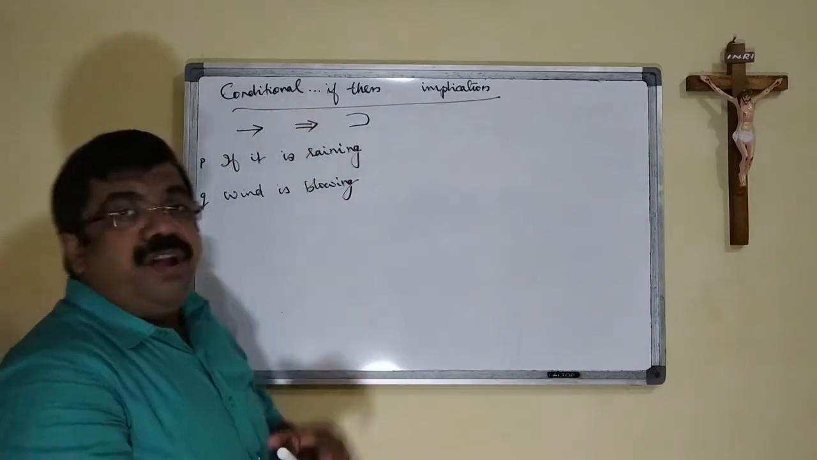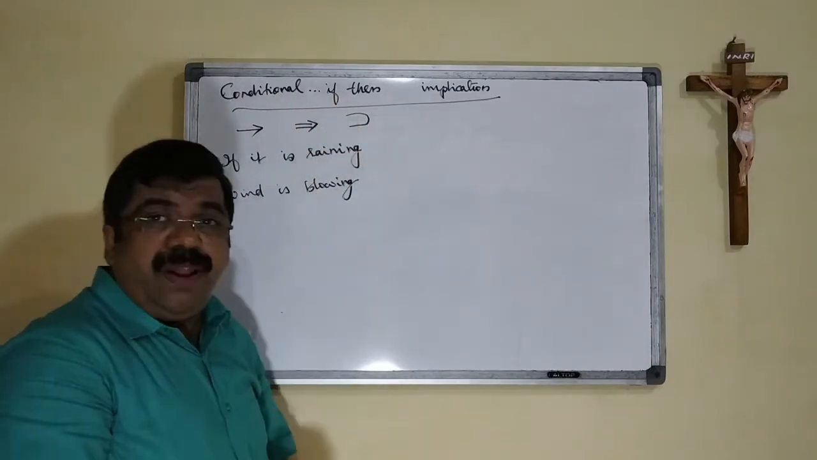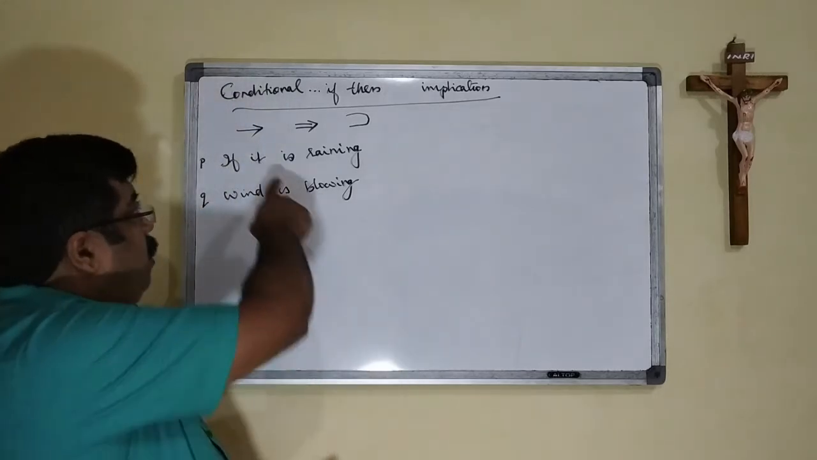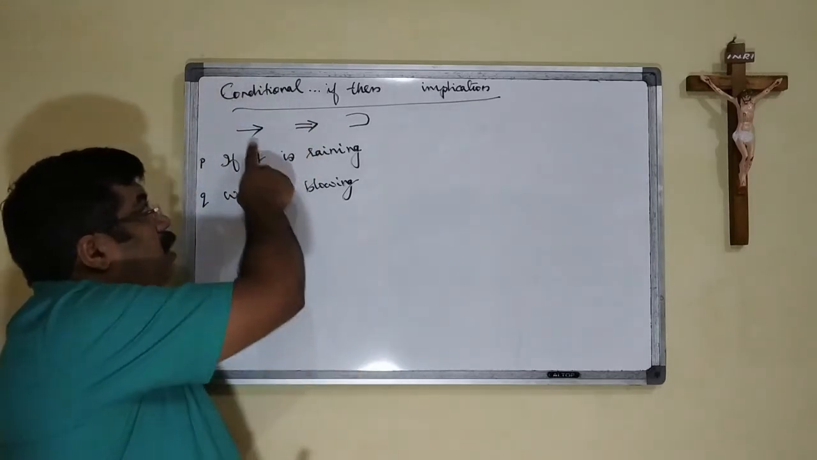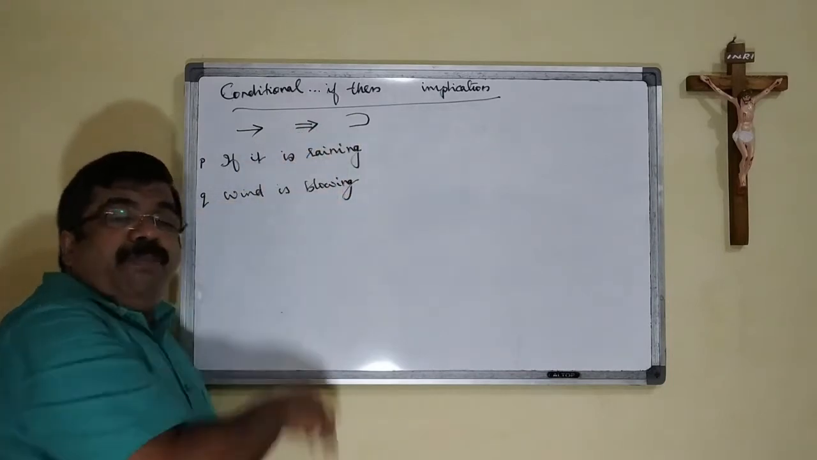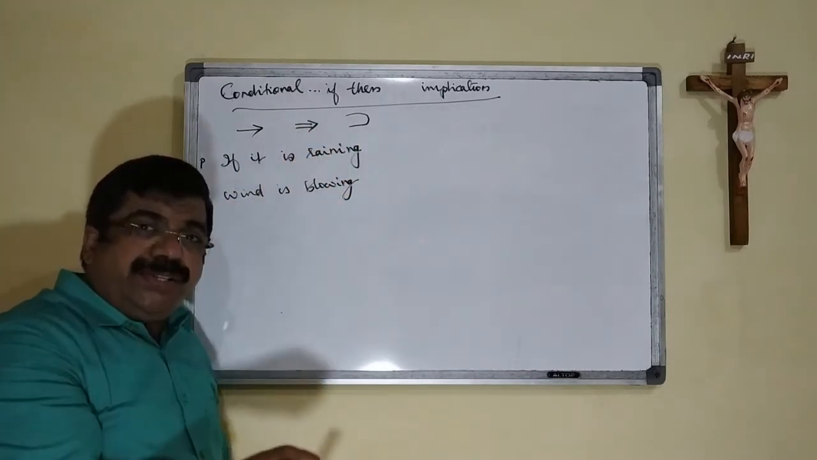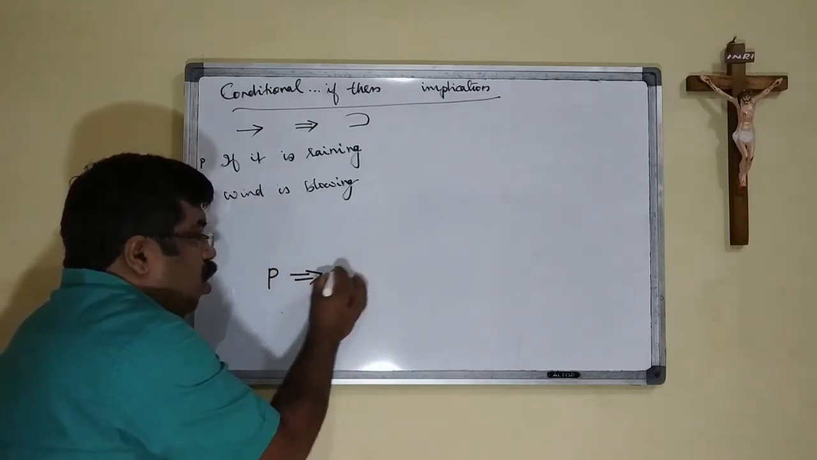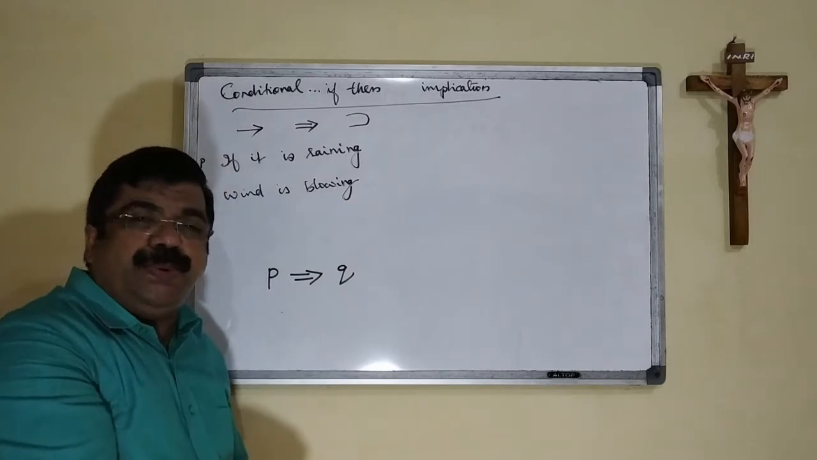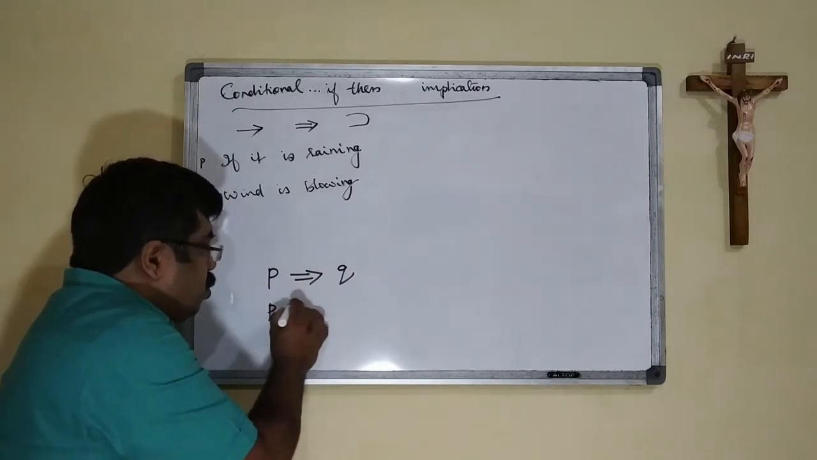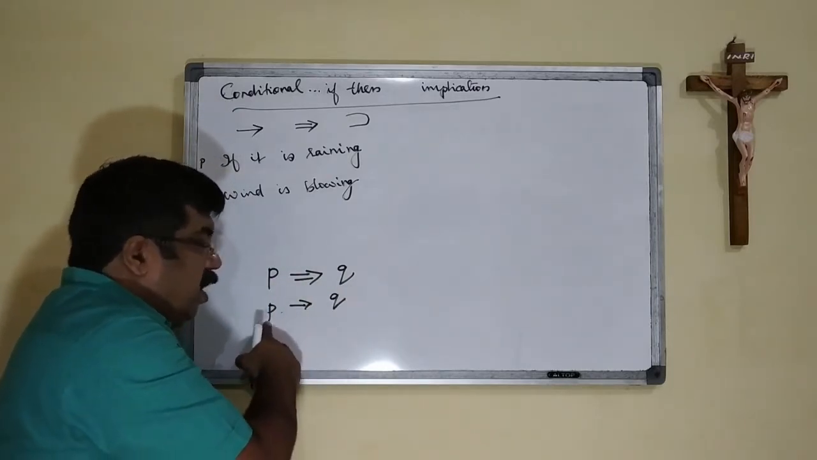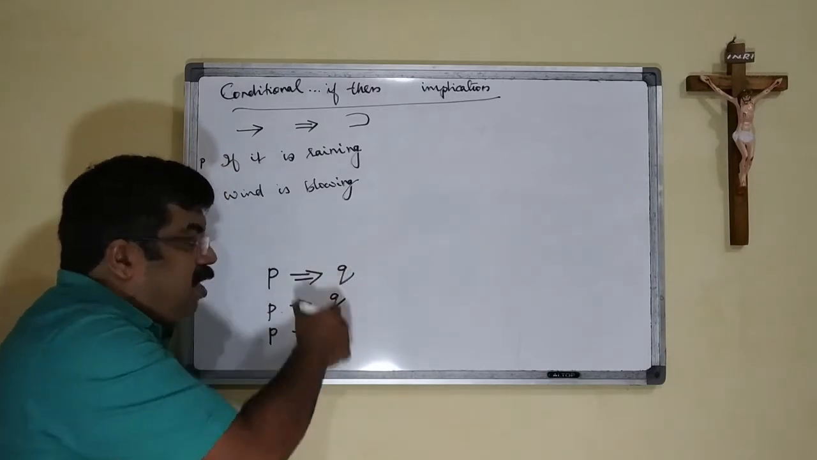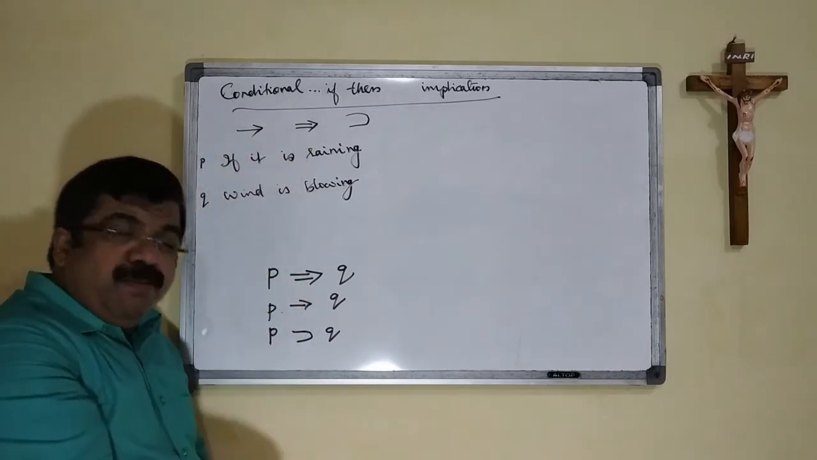Next is conditional, if then, or implication. Here we have the operator, the arrow symbol. This says that if P is true, then Q should be true. We can write it as P arrow Q, or if P then Q. These are the three ways of writing the implication.